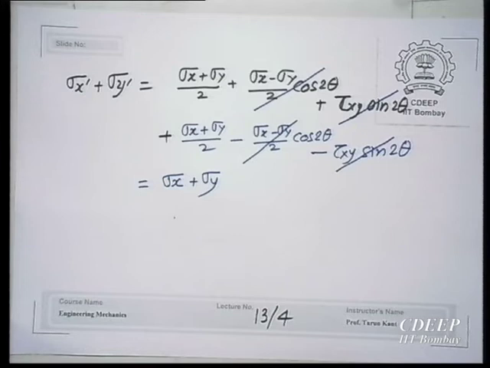So this is very important. Now, for any theta this is true. For any theta, the sum of the two normal stresses acting on two perpendicular planes will always be the same.